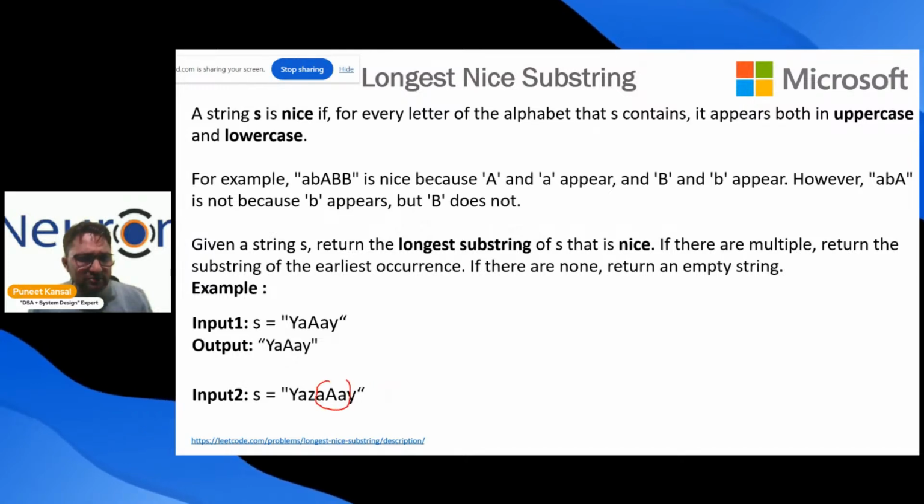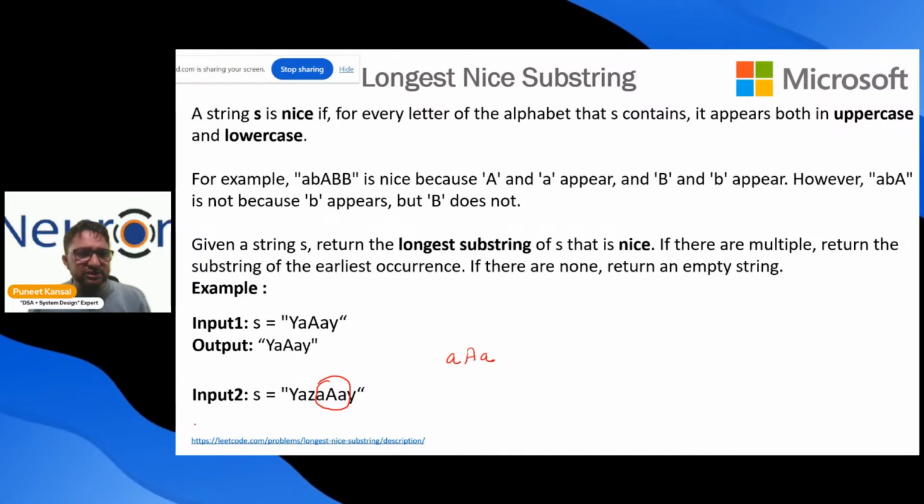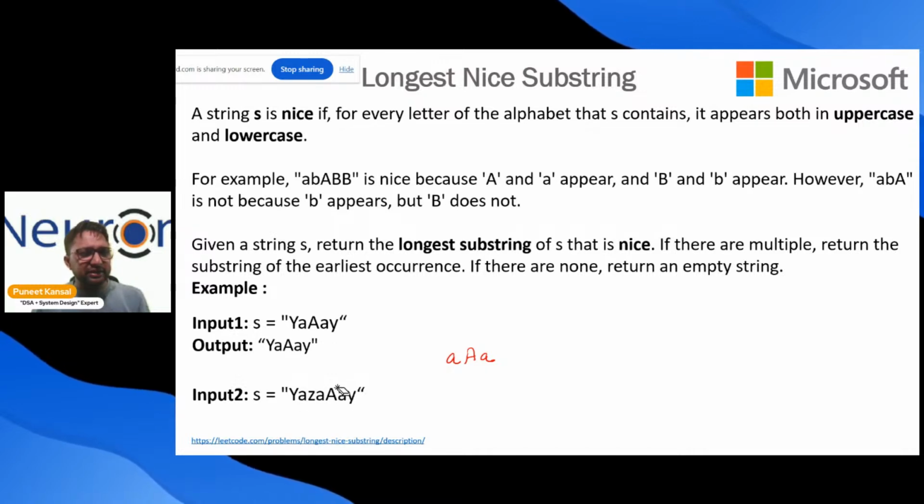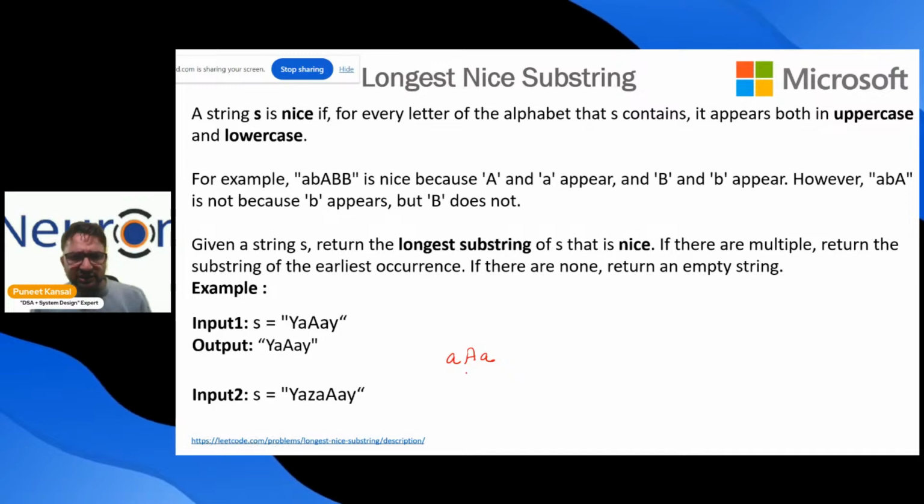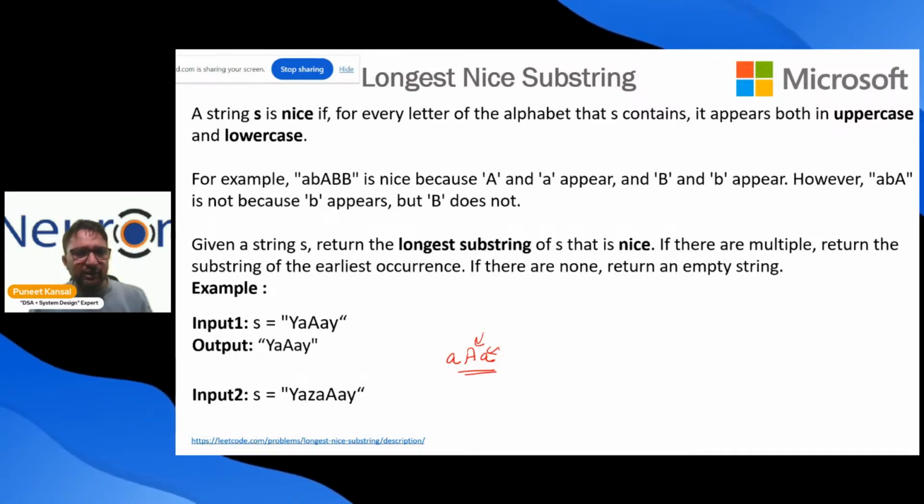This is the longest substring which is nice in this: A, capital A, small a. Can you give me any other substring in this which is longer than this and which is nice? We know that this string is nice, first of all. This is nice. Why? Small case a is there, capital A is also there.